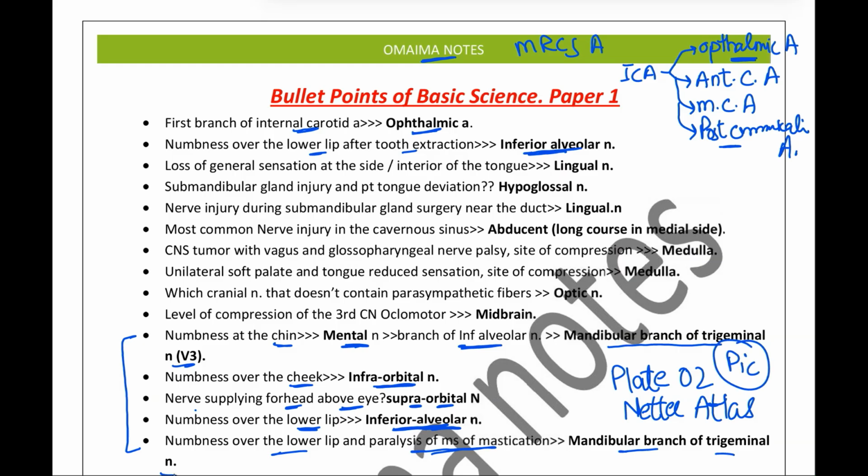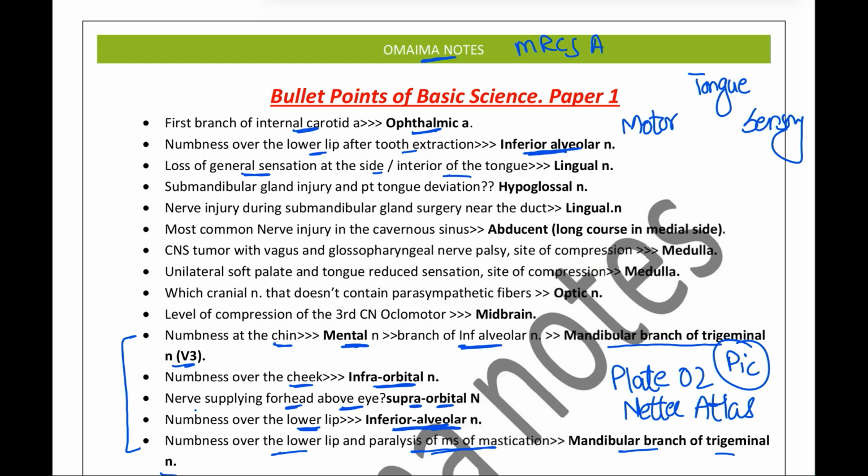Okay. So next up we have that the loss of the general sensation from the side or anterior of the tongue. So regarding the tongue, we can divide it into its motor innervation and the sensory innervation. Now all the muscles are supplied by the hypoglossal nerve except only one muscle, that is the palatoglossal muscle, which is supplied by the vagus nerve.